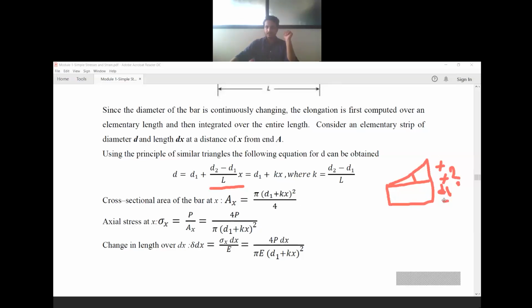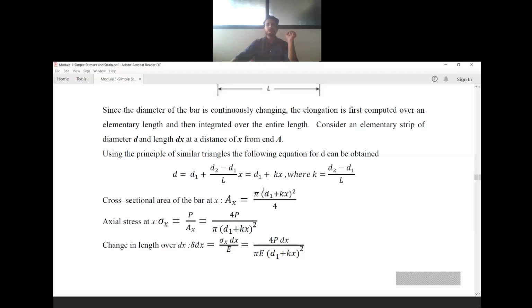D2 is this much, so D2 minus D1 is the remaining, for the length L, at x distance. So D is D1 plus D2 minus D1 divided by L multiplied by x. This is the diameter value at a distance x, and x may be any distance within the limit of 0 to L.